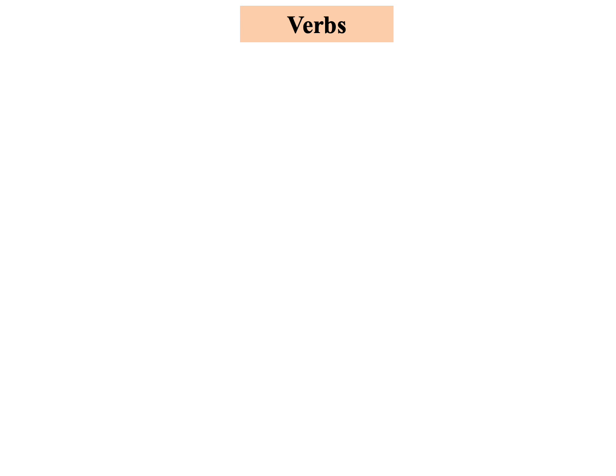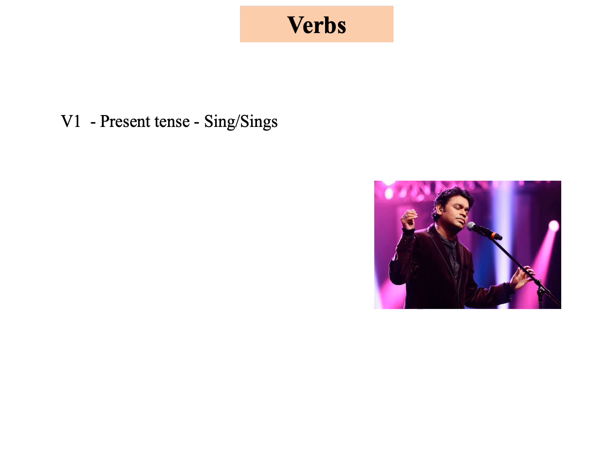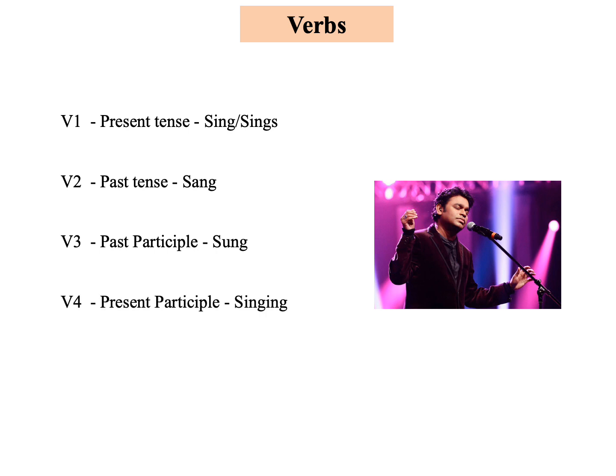We used to say verbs are action words. A verb is a word which tells us about an action or an occurrence or a state of someone or something. Here, the present form of the verb is V1, past form of the verb is V2, past participle form of the verb is V3, present participle form of the verb, that is verb plus ing, is V4, infinitive form of the verb, that is to plus V1, is V5.